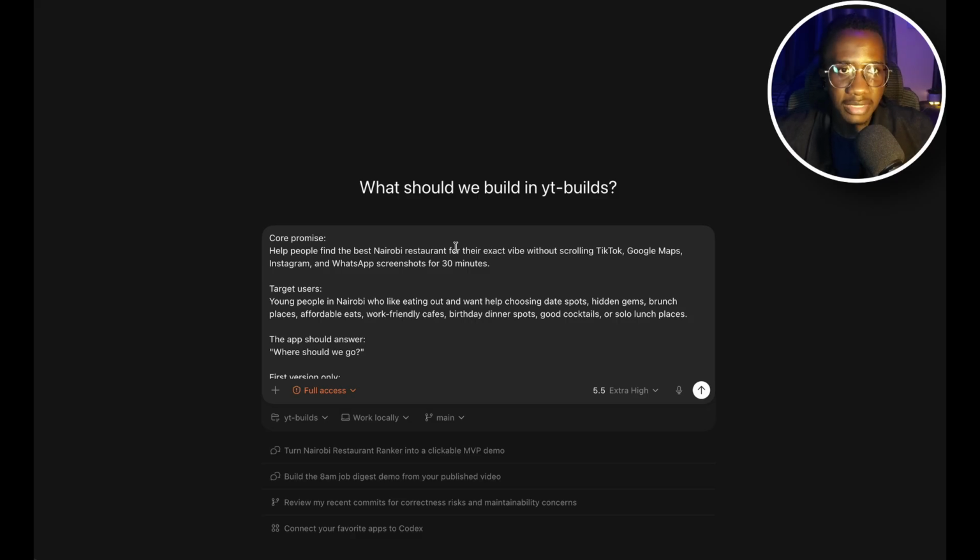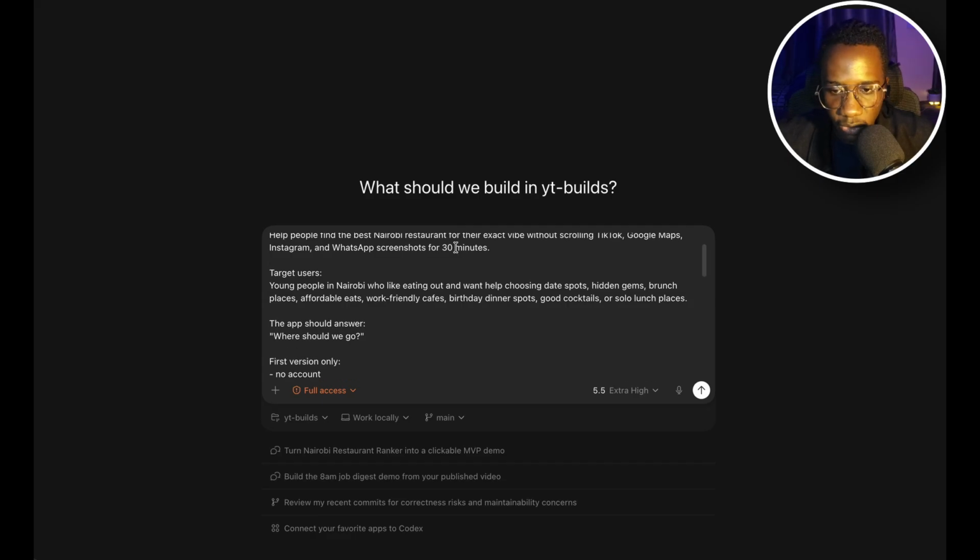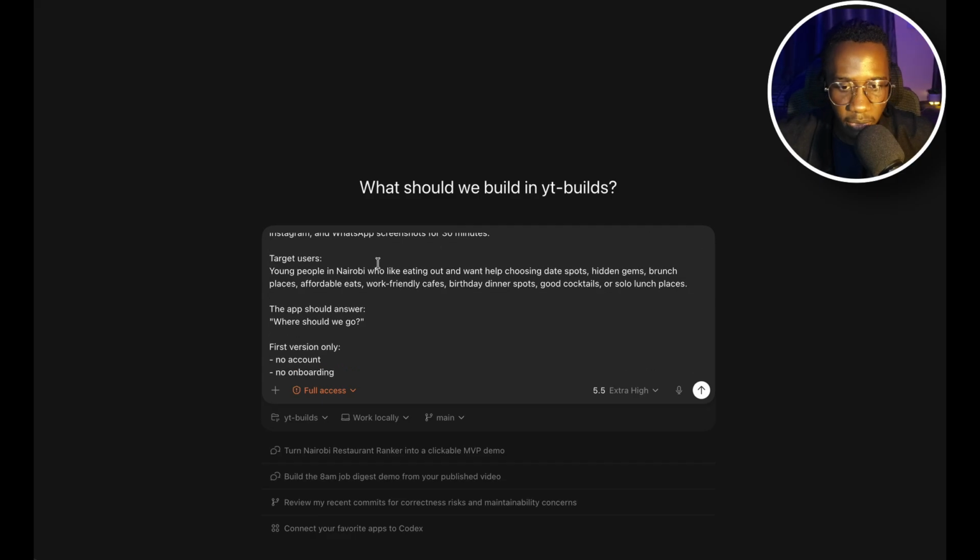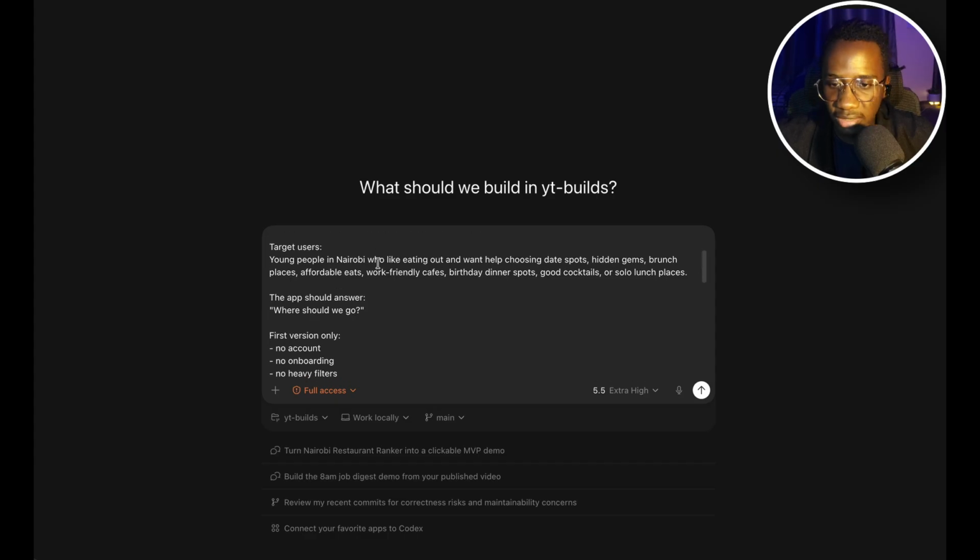So normally what happens is you have to go through TikTok, Instagram, and the likes, scrolling just to see what people say about the restaurants. But what if we could simplify this process by just having a simple search bar, where you just type the vibe that you're looking for and it does the heavy lifting for you. Yeah. So target users, of course, young people who like eating out or want help choosing nice date spots.